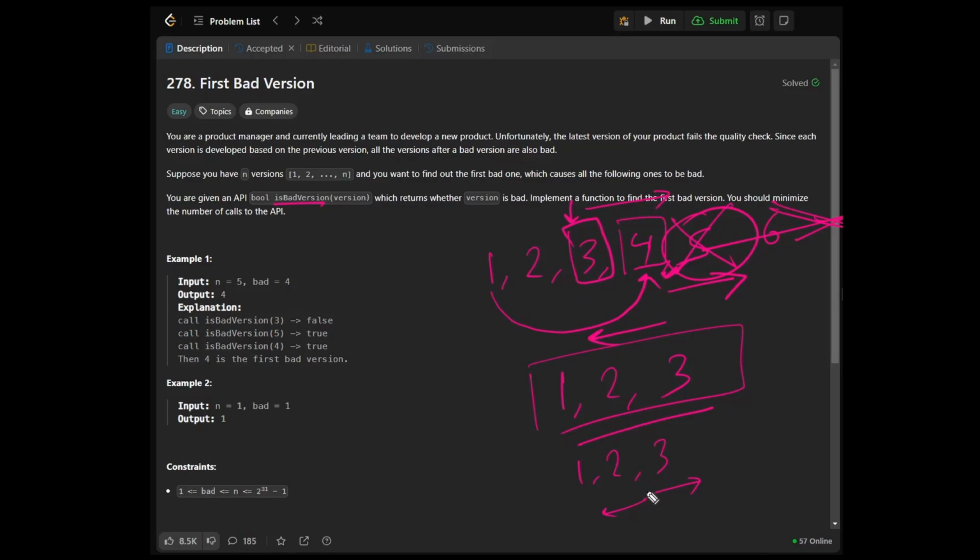In a binary search problem, we used to say that on one side we have smaller and the other side we have larger. In this problem, we can say on one side we have good and on the other side we have bad. It's the same logic. So now let's take a look at the code implementation of this.